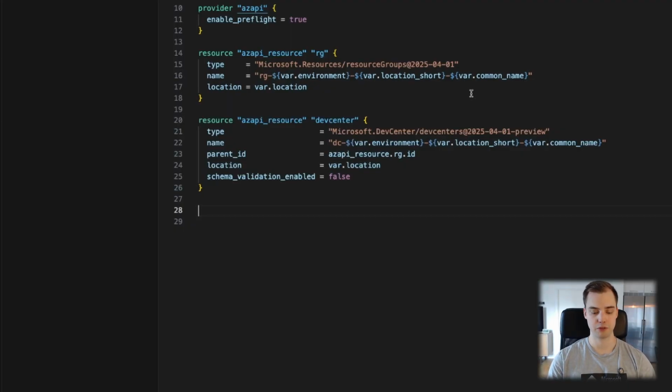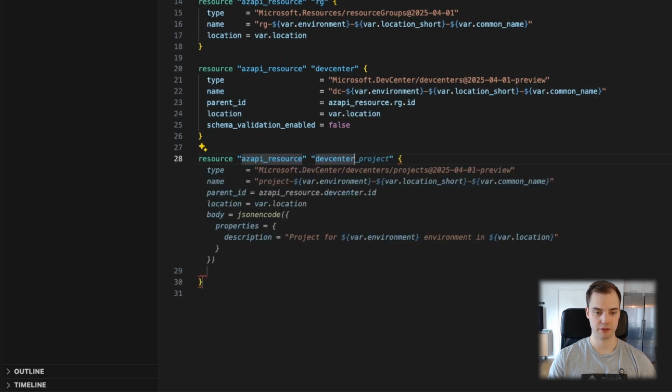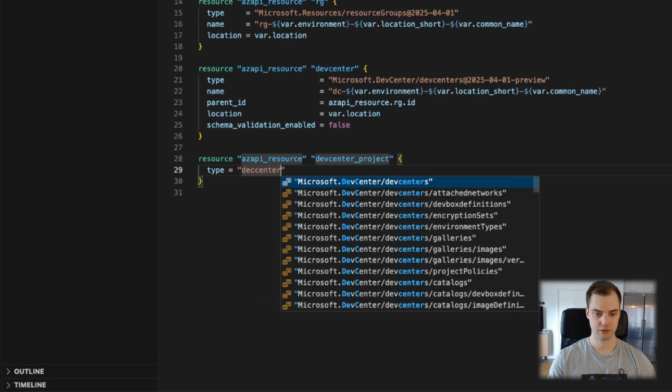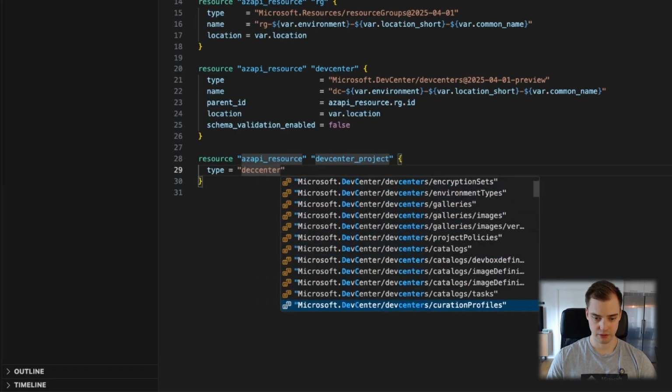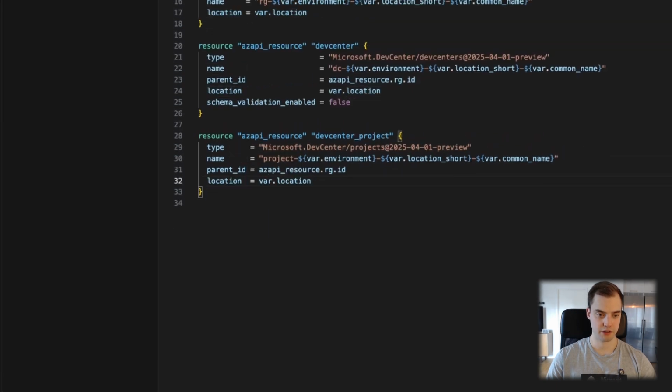What we want to have next is a project. So a Dev Center project is a child resource of the Dev Center resource that we have here. However, the parent ID is actually still the resource group, but let's flesh this out. So we have the AzAPI resource, and we'll do Dev Center project. And going down in the list, here we go, found it. We can call it project, so for the sake of saving some time, we'll do the same thing here. Like I mentioned, the parent ID is actually not the Dev Center itself, it's actually the resource group. The location is fine like that.